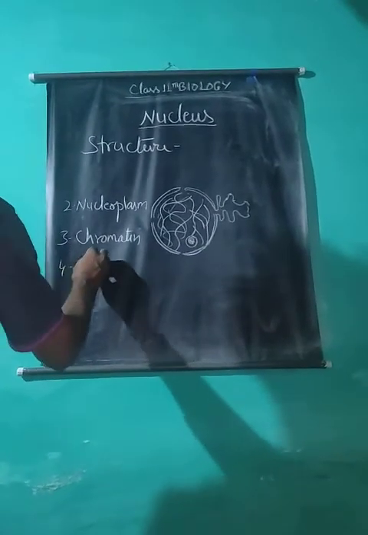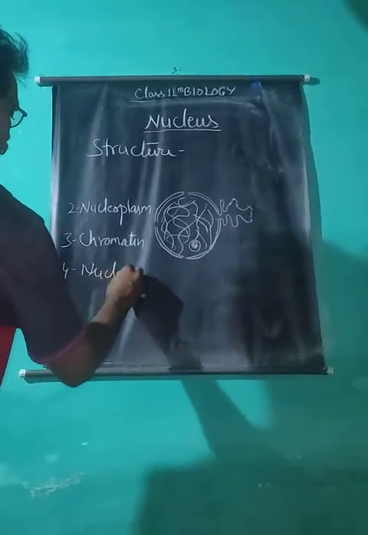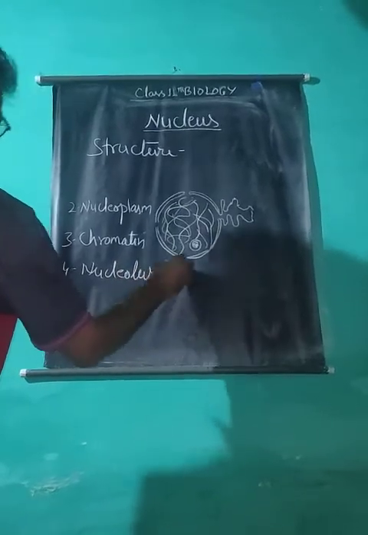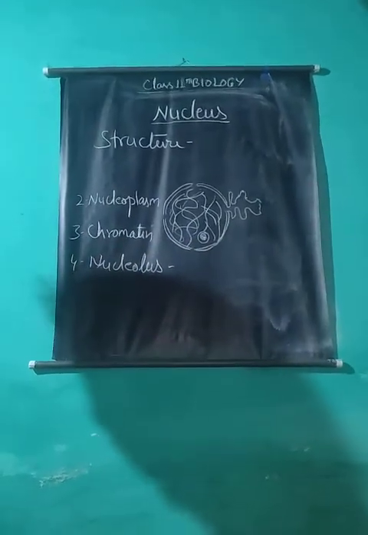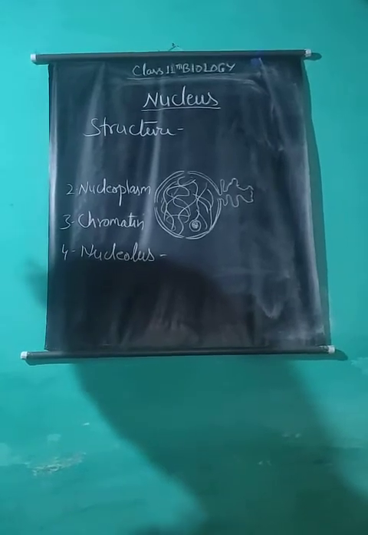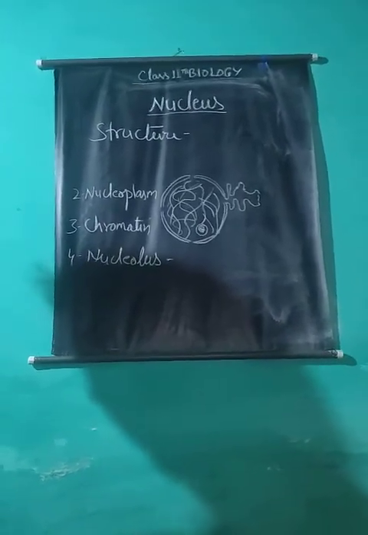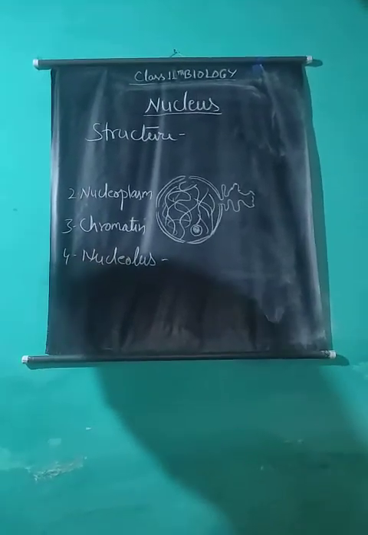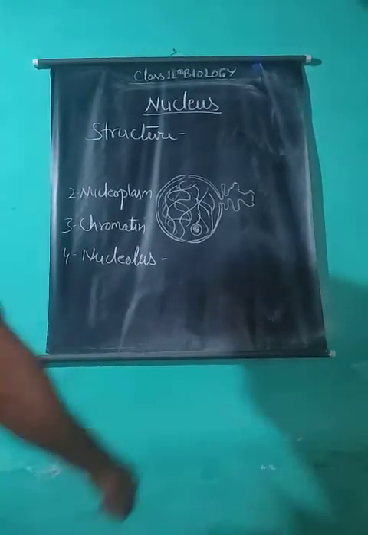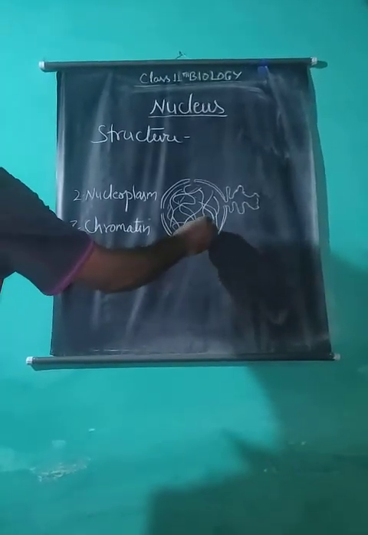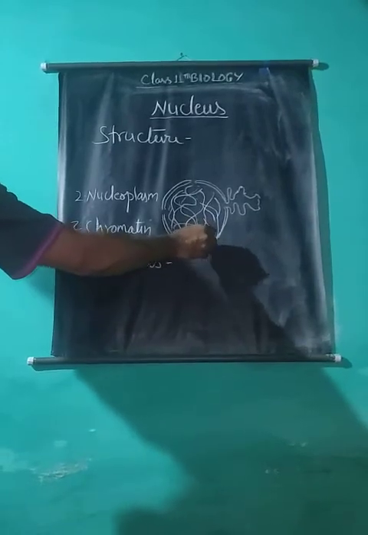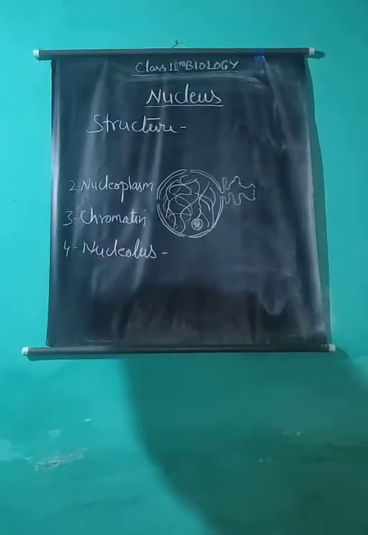Fourth is the nucleolus. The nucleolus was discovered by Fontana in 1781 in the skin cell of an eel. It is a large spherical acidophilic structure with dense granules.